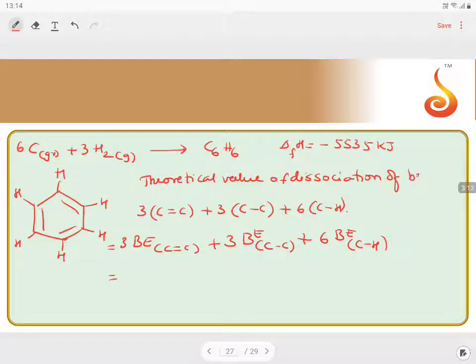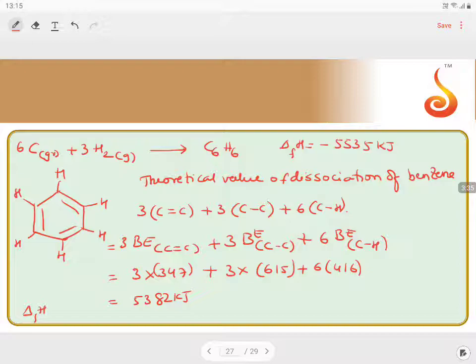Dissociation of benzene is taken as 3 times 347 plus 3 times 615 plus 6 times 416, which comes to be 5382 kilojoules. So the enthalpy of formation theoretically will be minus 5382 kilojoules.